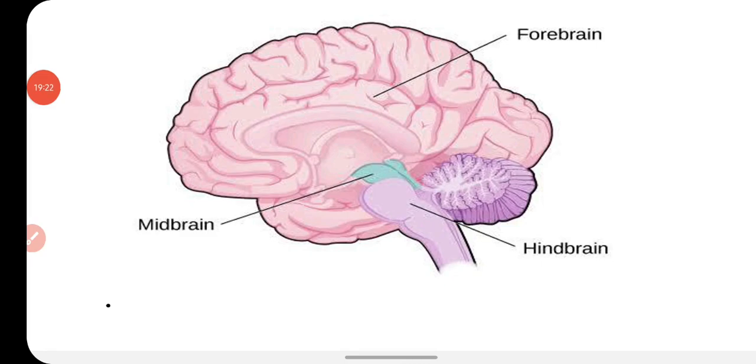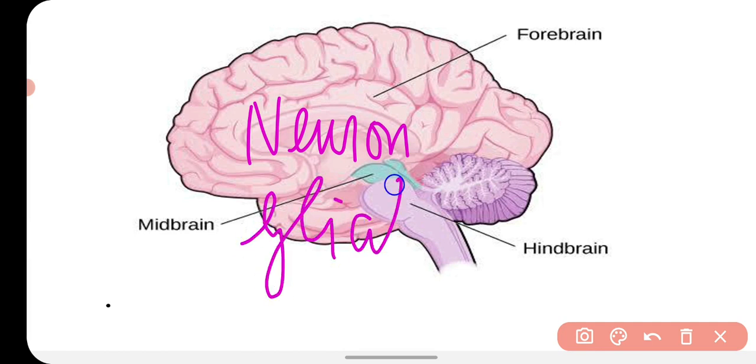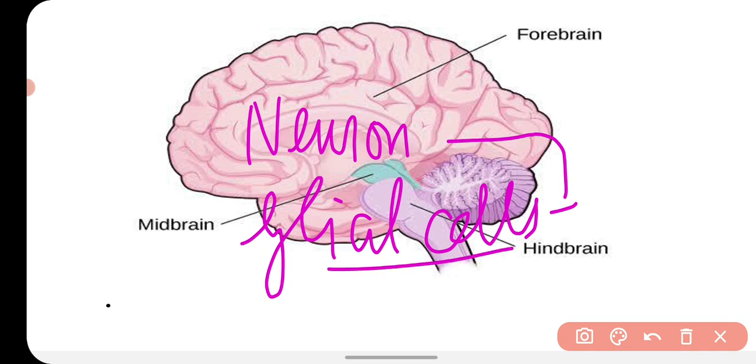So these are the main parts present in your brain, and keep this in your mind that your brain is totally made up of neurons, billions of neurons, and one kind of special connective tissue, that is glial cells. Okay, so in your brain 2 kinds of cells are present: nervous cells, nerve cells, and the second is glial cells. So billions of neurons are present in your brain, as well as a special kind of connective tissue which is made up of glial cells.